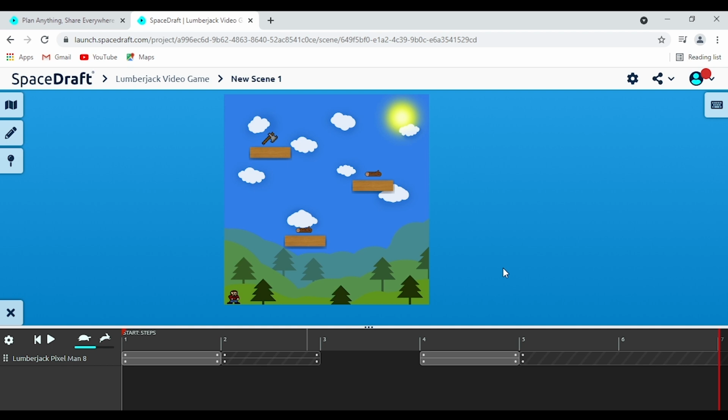So let's say, for example, that this specific step from 1 to 2 here is taking a little bit too long for your liking and you want it to be a little bit quicker.